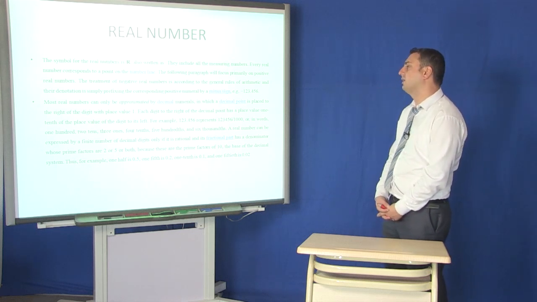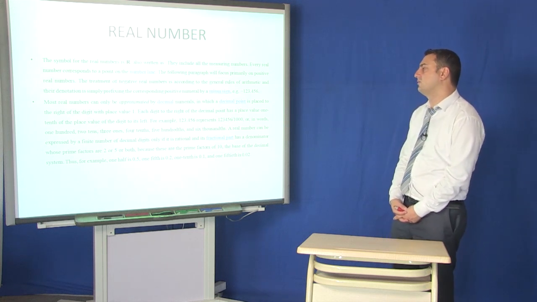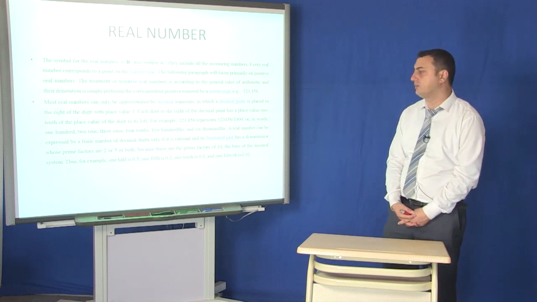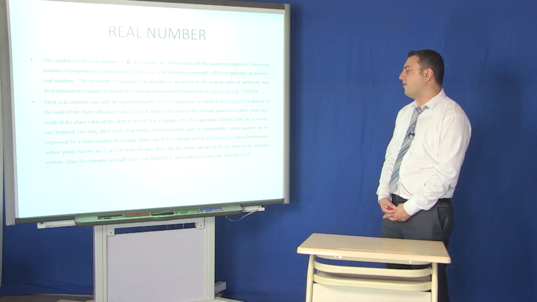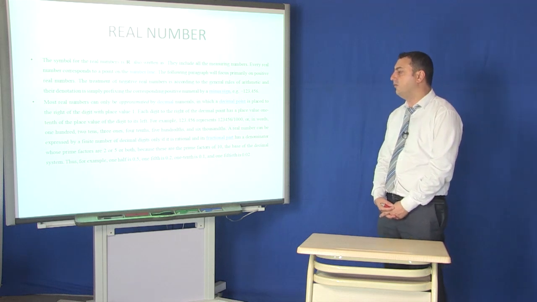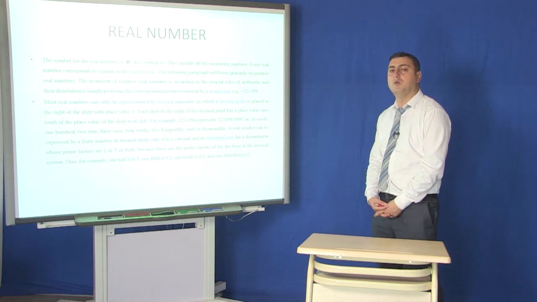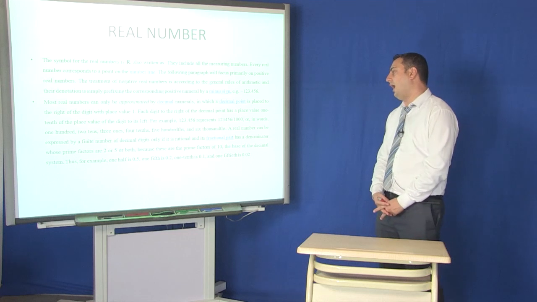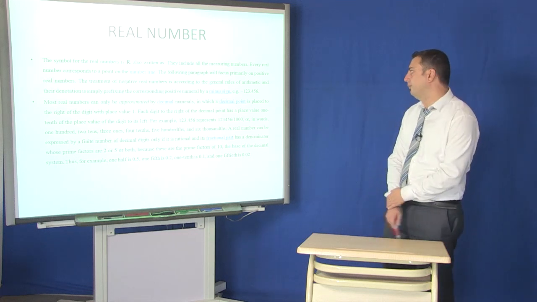A real number can be expressed by a finite number of decimal digits only if it is rational and its fractional part has a denominator whose prime factors are 2 or 5 or both, because these are the prime factors of 10, the base of the decimal system. Thus, for example, 1/2 is 0.5, 1/5 is 0.2, 1/10 is 0.1, and 1/50 is 0.02.